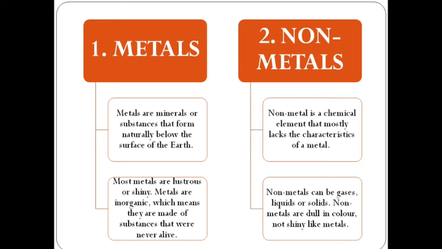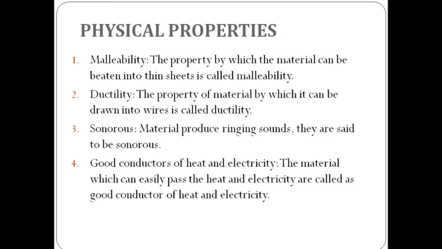After that, we discussed the properties. Which were the physical properties? Physical properties talk about the physical features a particular material contains. We discussed malleability. What was malleability? The property by which a material can be beaten into sheets is called malleability. If we beat that material, it can easily be converted into a thin sheet. This property is known as malleability.